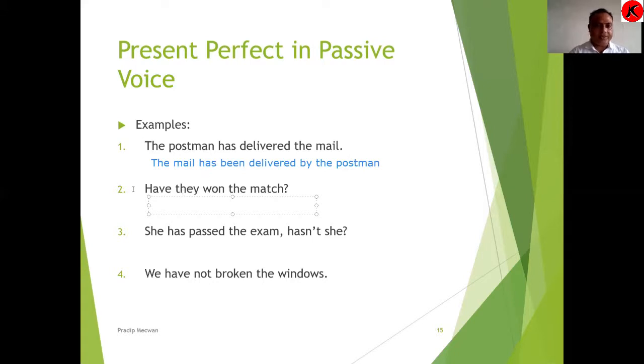With they, have is suitable, but the match is singular, so we will start with has. So here, has, then the object, the match, been won by them.